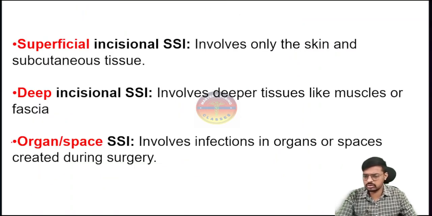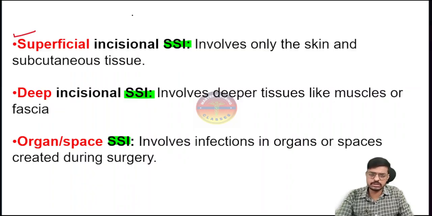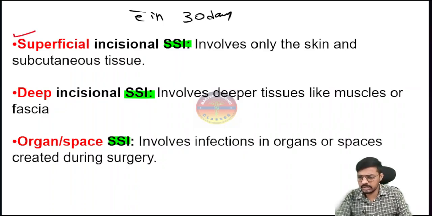Then comes the next question. In surgical site infection we have three classifications: superficial surgical site infection, deep surgical site infection, and organ and space surgical site infection. As we have studied the criteria, surgical site infection is an infection after the surgery, within 30 days being our main criterion.